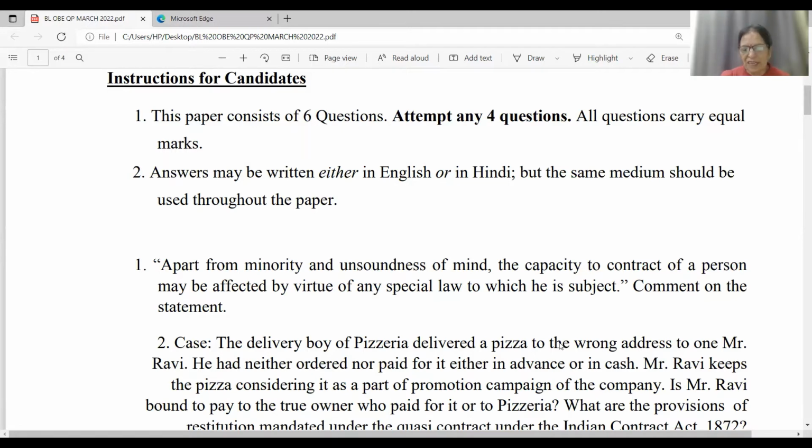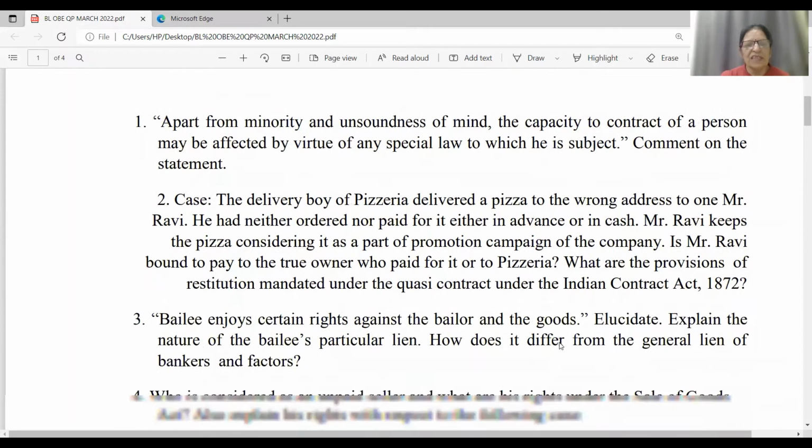Now coming to the second question, friends, which is regarding case law, a case study. The delivery boy of a pizzeria delivered a pizza to the wrong address to one Mr. Ravi. He had neither ordered nor paid for it, either in advance or in cash. Mr. Ravi keeps the pizza, considering it as a part of the promotion campaign of the company. Is Mr. Ravi bound to pay to the true owner who paid for it or to the pizzeria? What are the provisions of restitution mandated under the quasi-contract under Indian Contract Act 1872?